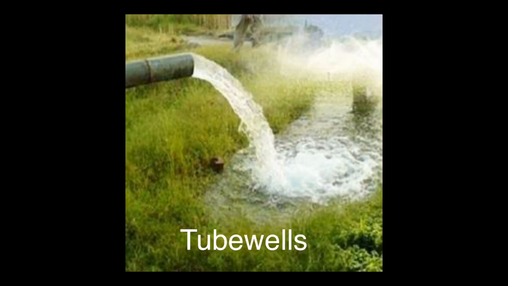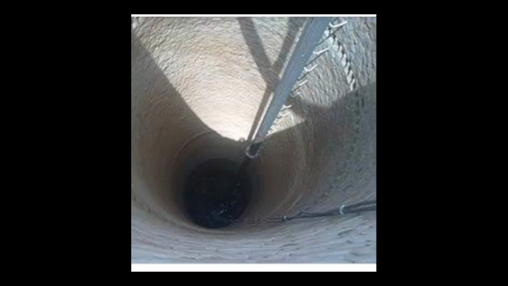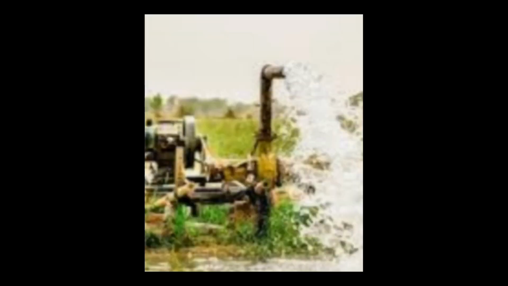Tube well. A tube well is a tube or a pipe bored into an underground reservoir, fitted with a strainer at the lower end and worked at the top by a pump to lift water for irrigation.